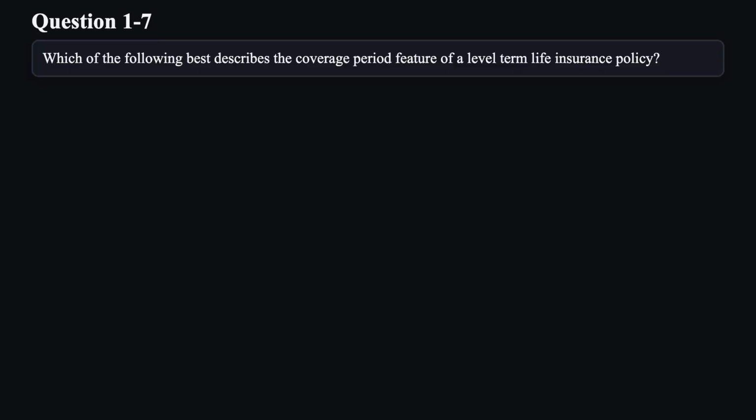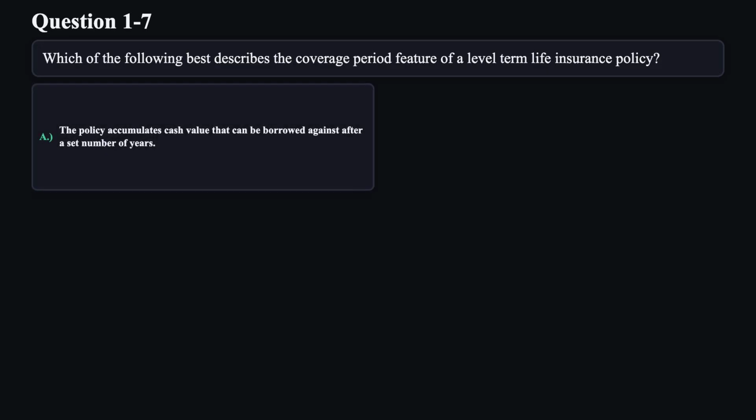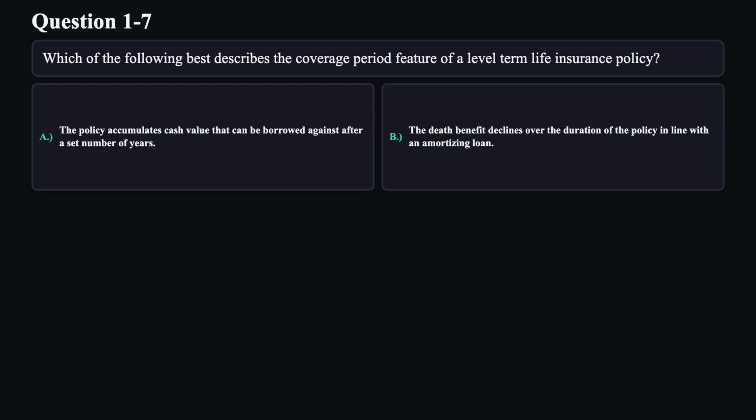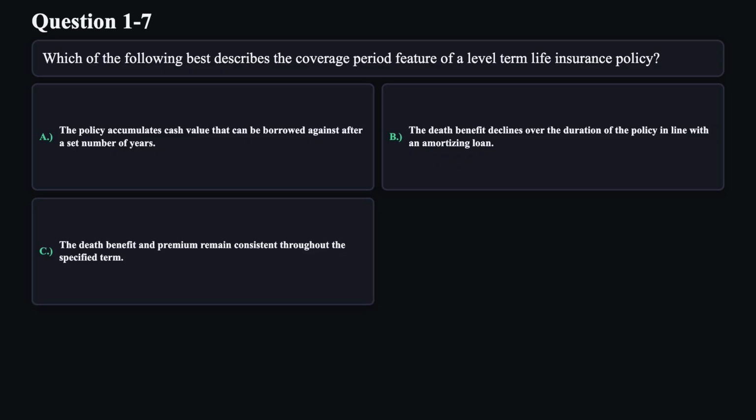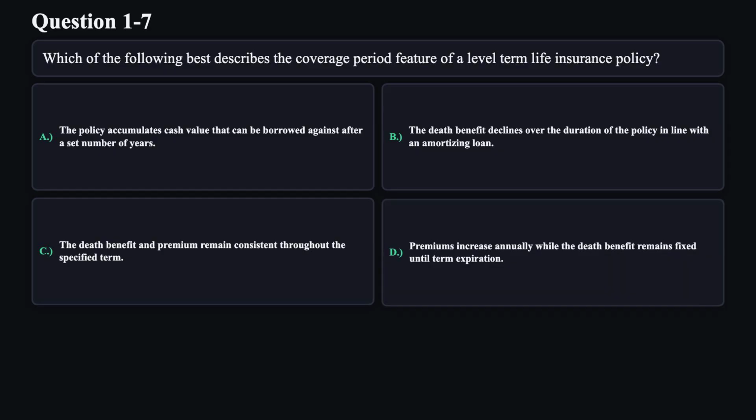Question 7. Which of the following best describes the coverage period feature of a level term life insurance policy? A. The policy accumulates cash value that can be borrowed against after a set number of years. B. The death benefit declines over the duration of the policy in line with an amortizing loan. C. The death benefit and premium remain consistent throughout the specified term. D. Premiums increase annually while the death benefit remains fixed until term expiration.